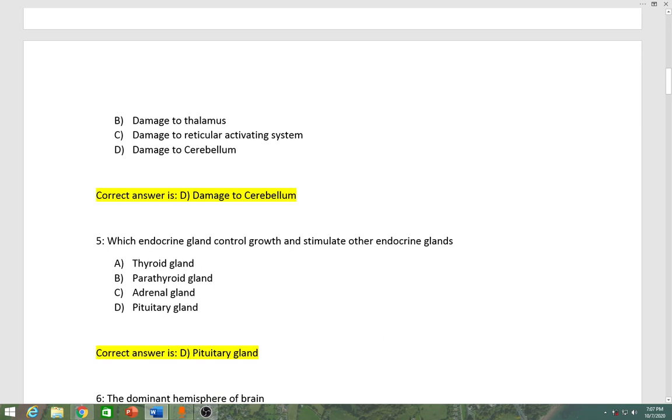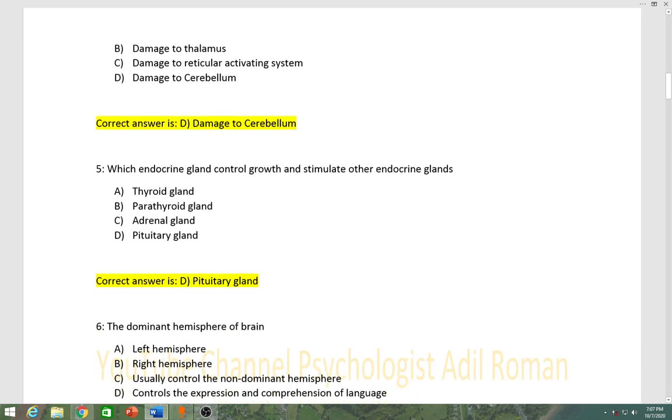Number 5, which endocrine gland controls growth and stimulates other endocrine glands? A thyroid gland, B parathyroid gland, C adrenal gland, D pituitary gland. Correct answer is D, pituitary gland.